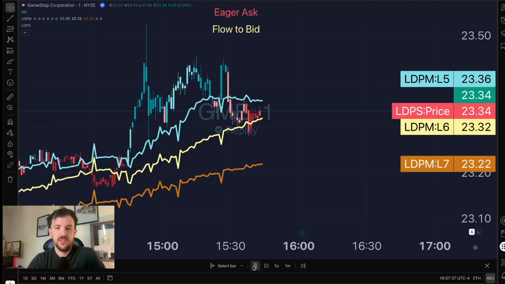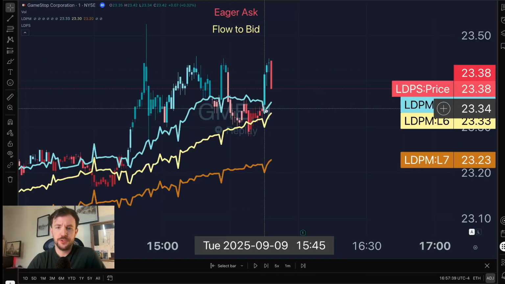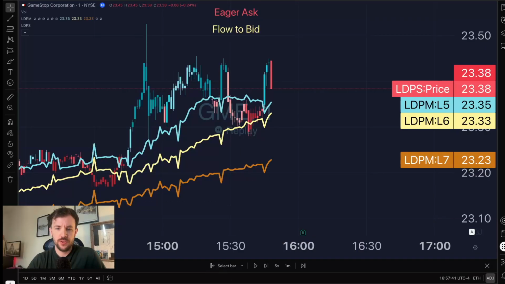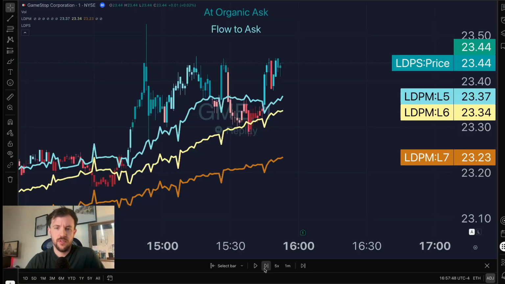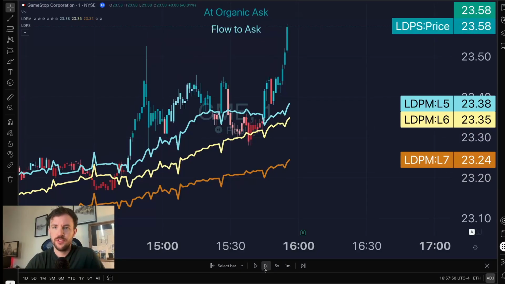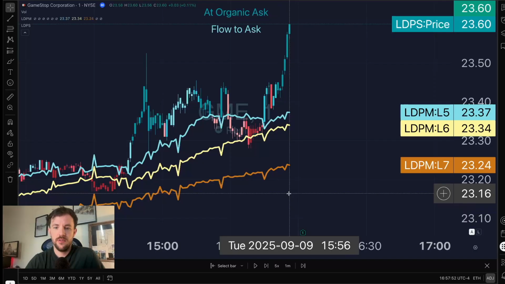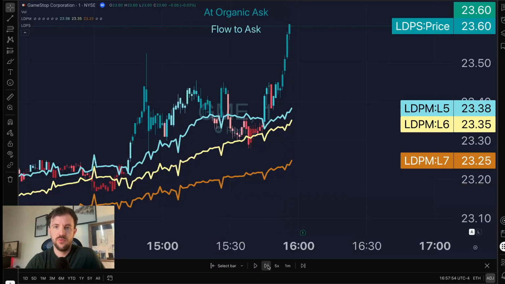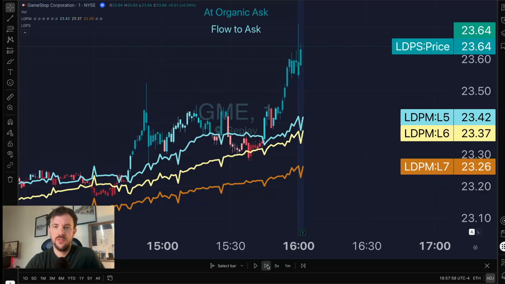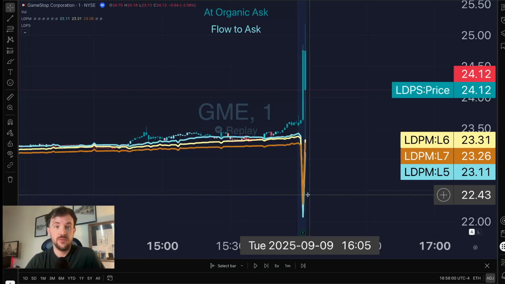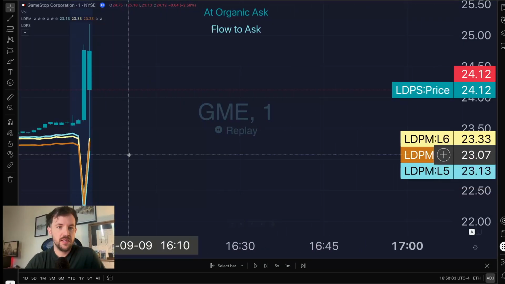And then let's see, we push back through LDPM, we get the bullish liquidity, we get an eager ask steps in, short-lived, bullish liquidity returns. Now we're approaching, are we at the earnings? No, for a few more minutes. So we're bullish. We get that nice price movement. Things are still bullish. And then we get this very substantial aggressive bid cascade walks in.